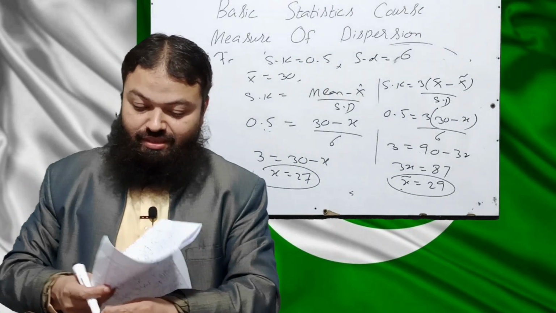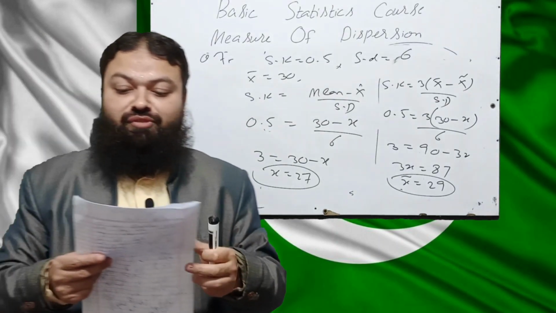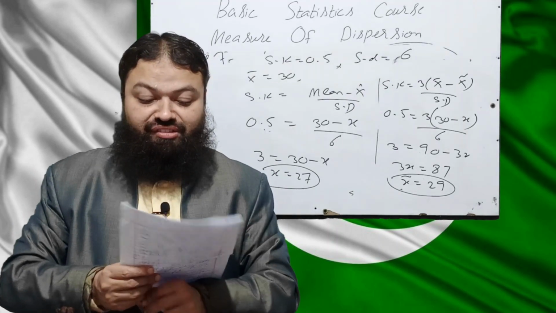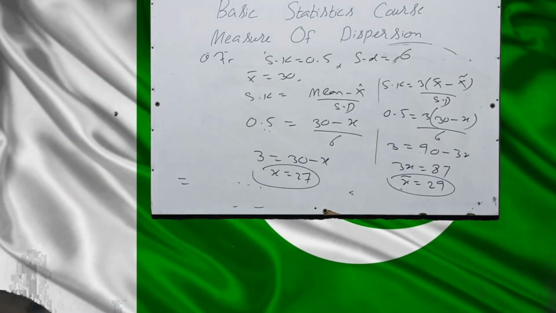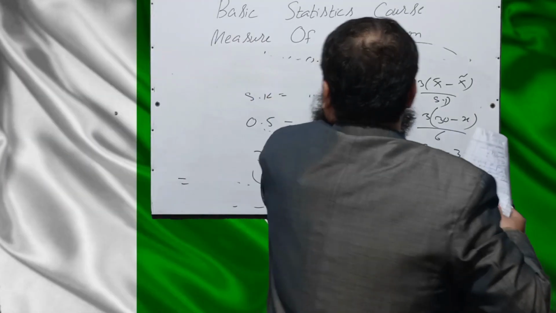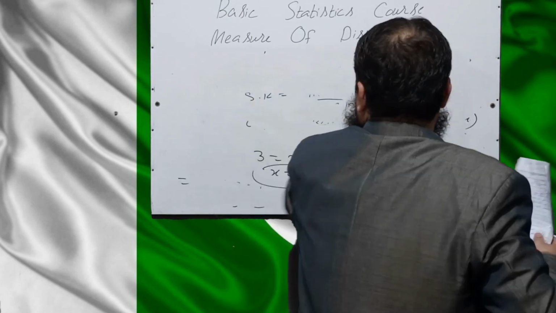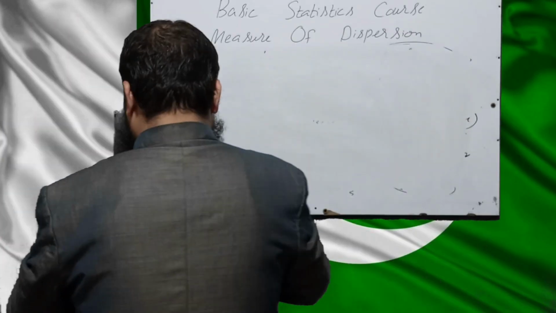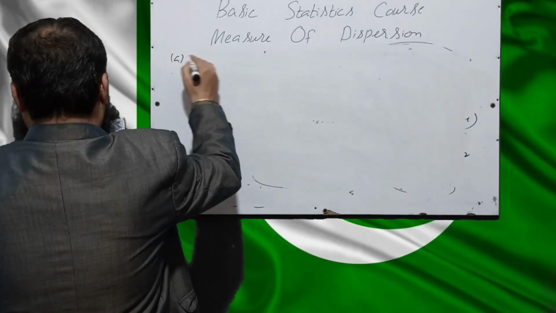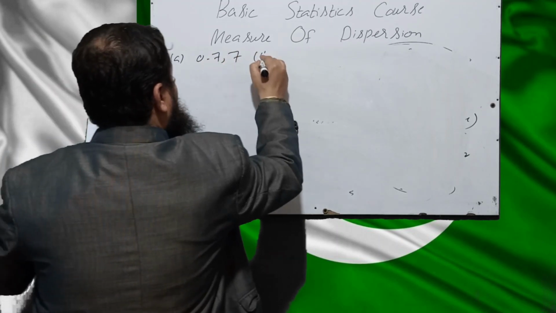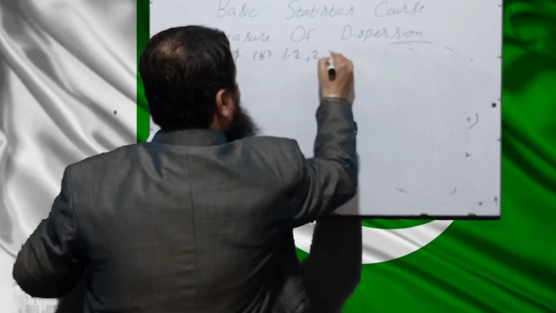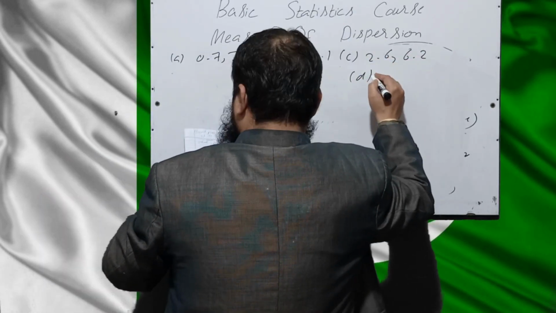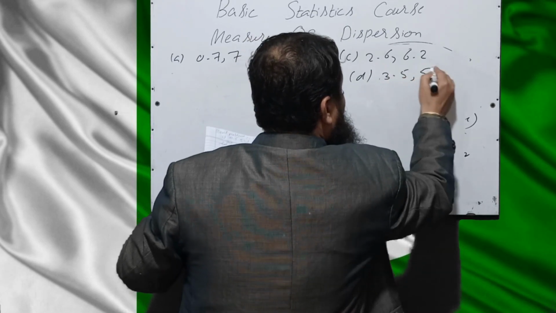Question number 8. Select the pair of values which cannot be the possible value of Pearson's coefficient of skewness and kurtosis beta 2 respectively. There are 4 pairs which are given: A is 0.7 and 7, B is 1.2 and 2.1, C is 2.6 and 6.2, and D, which is the last one, is 3.5 and 5.3.